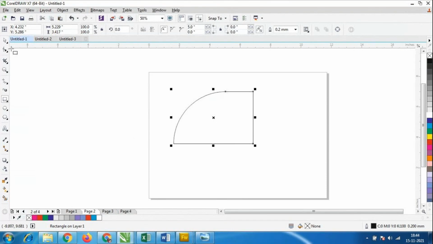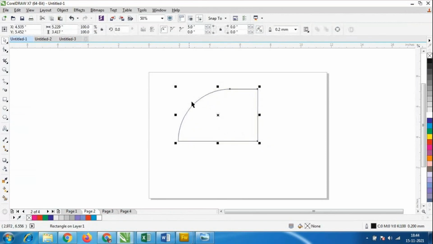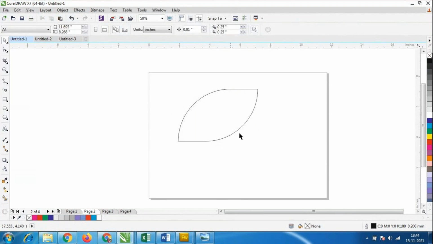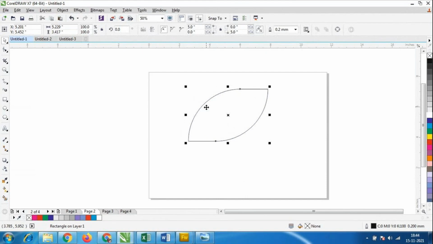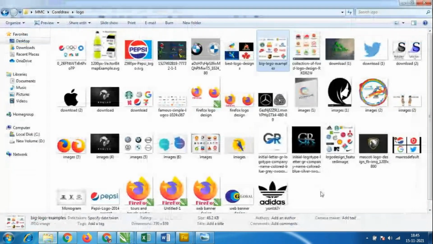So any of the curve shapes we have to do, I'll select like this, however much we want, we could add. What I have given, one side I have given 5. Other things I'm not giving any option. I'll give it here 5. What happened? It has become a petal. So it has become a petal now. What kind of logo could we create with the petal? So we have one logo here.